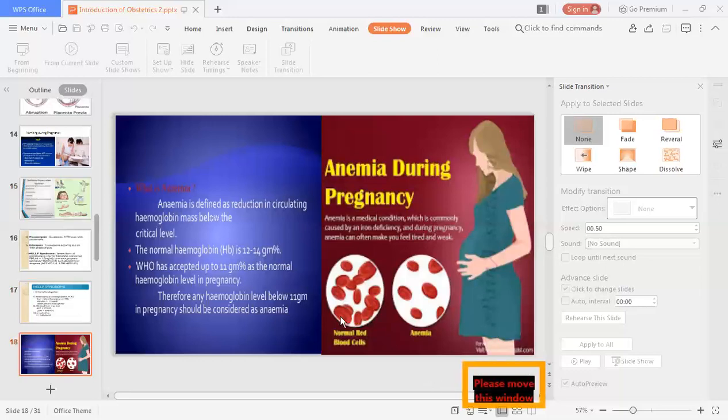This is the diagram we see. This is the normal blood cells, while this is the decrease in the blood, that is anemia. So what is anemia? Anemia is defined as reduction in circulating hemoglobin mass below a critical level. The normal hemoglobin is about 12 to 14 gram %. And WHO has accepted 11 gram percentage as the normal hemoglobin level during pregnancy. Therefore, if the hemoglobin level is below 11 gram during pregnancy, it is considered anemia. So that may be the problem.